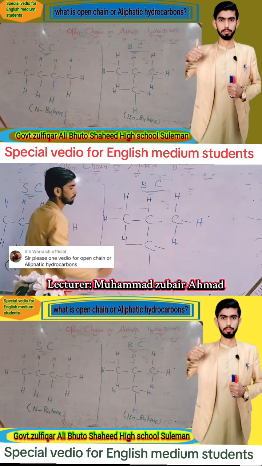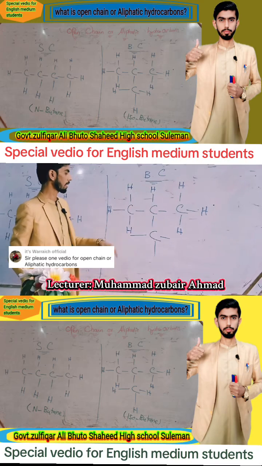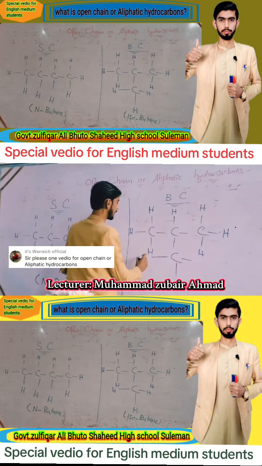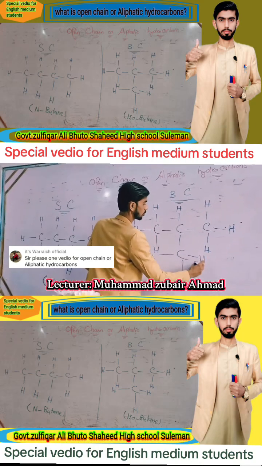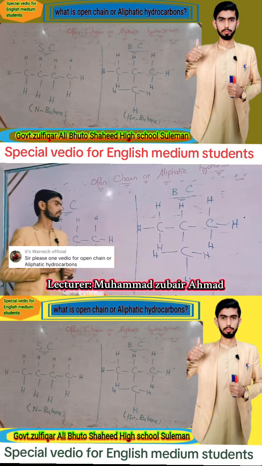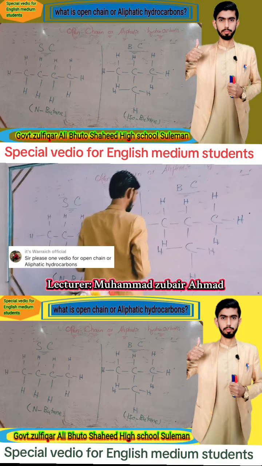In the fourth carbon, this carbon forms one bond with this carbon and the remaining three bonds form with three hydrogen, 1, 2 and 3. This is also called isobutane.